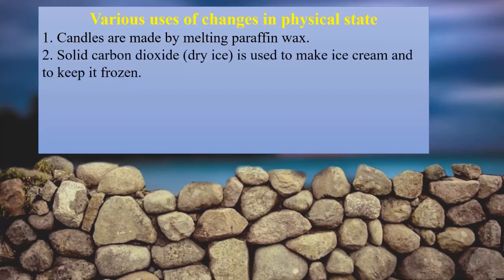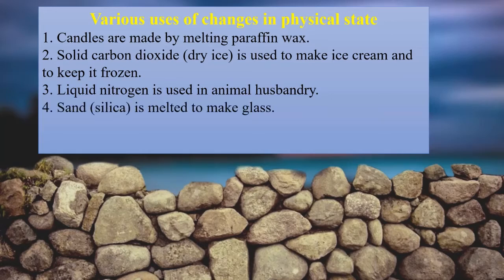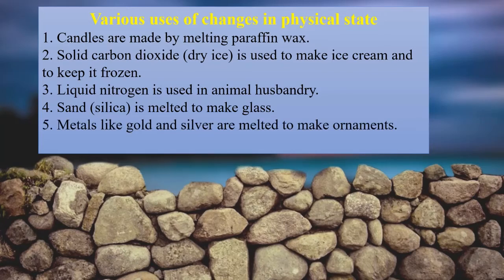Then we make use of solid carbon dioxide, that is dry ice, which is used to make ice creams and to keep things frozen. Liquid nitrogen is also used in animal husbandry. Then you have sand, which is melted to make glass. Metals like gold and silver, the ornaments that we wear, are made by melting the metals like gold and silver.